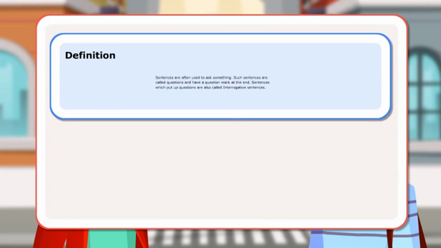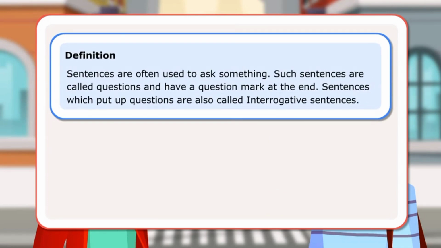Definition. Sentences are often used to ask something. Such sentences are called questions and have a question mark at the end. Sentences which put up questions are also called interrogative sentences. Let us look at few sentences.